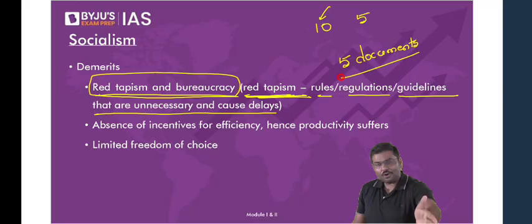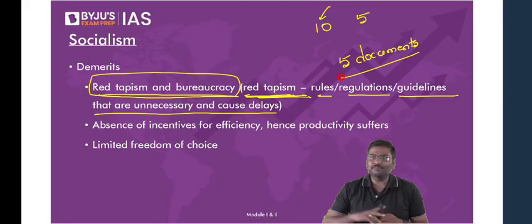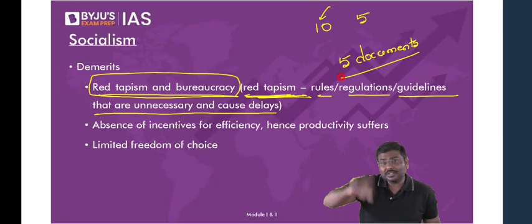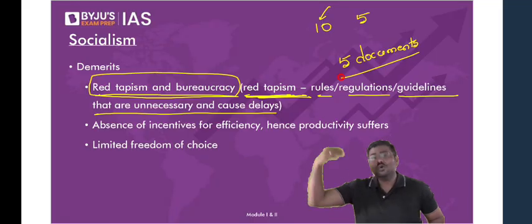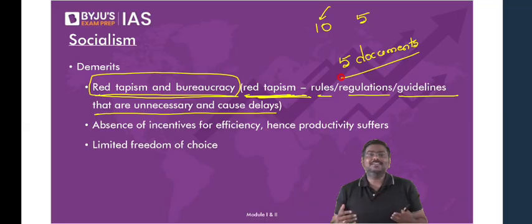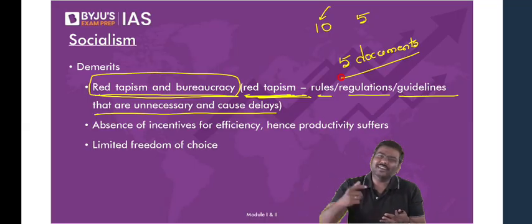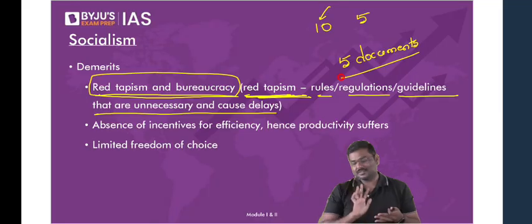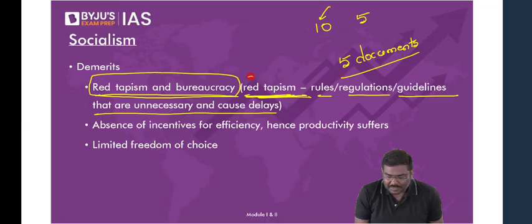You will go to one government official, the government official will say, I'm busy, come tomorrow. You will go to another government official, that official will say, for this to be issued, I need one more document, please go get that other document. You will run to get the other document also, etc. All of this will create delays, will create harassment, can also lead to corruption in the system. So all of you okay with the term red tapeism?